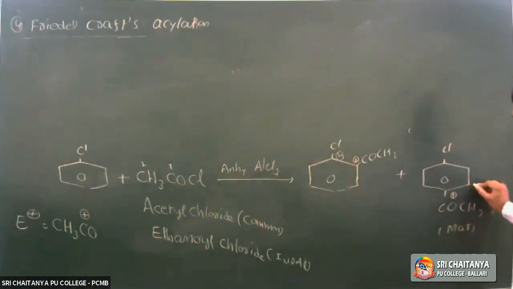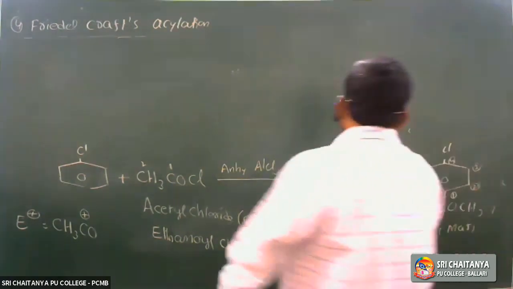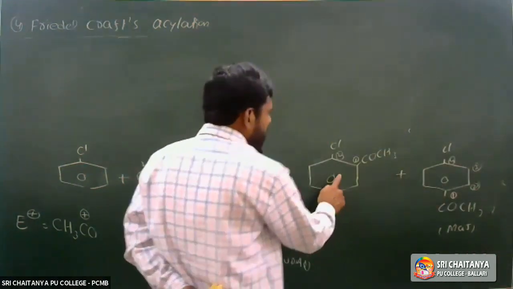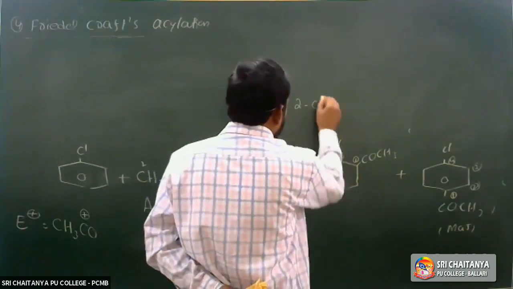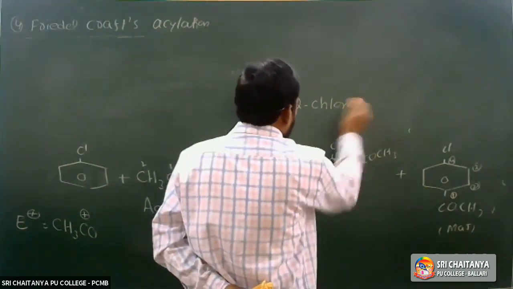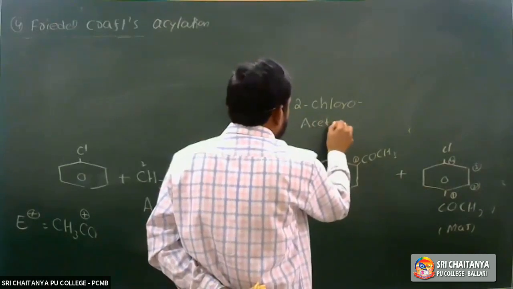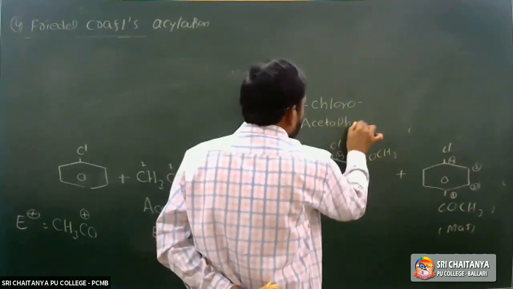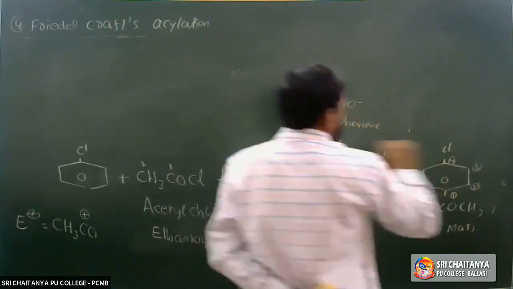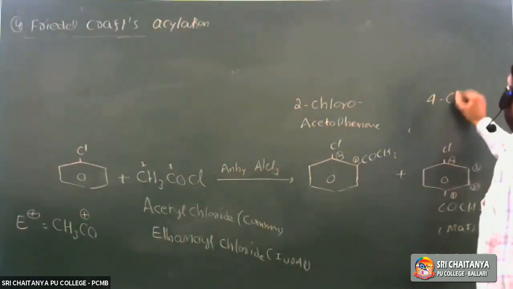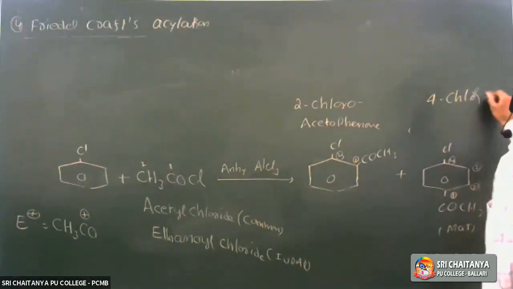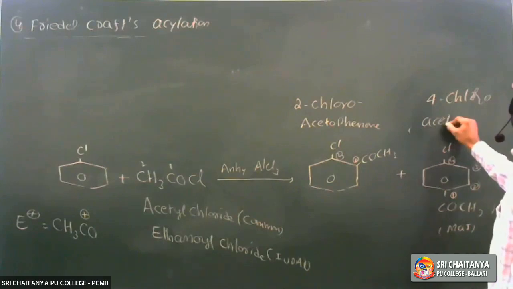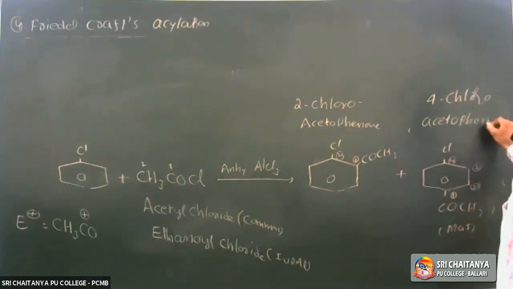So the IUPAC name of the minor product is 2-chloroacetophenone, and of the major product 4-chloroacetophenone.